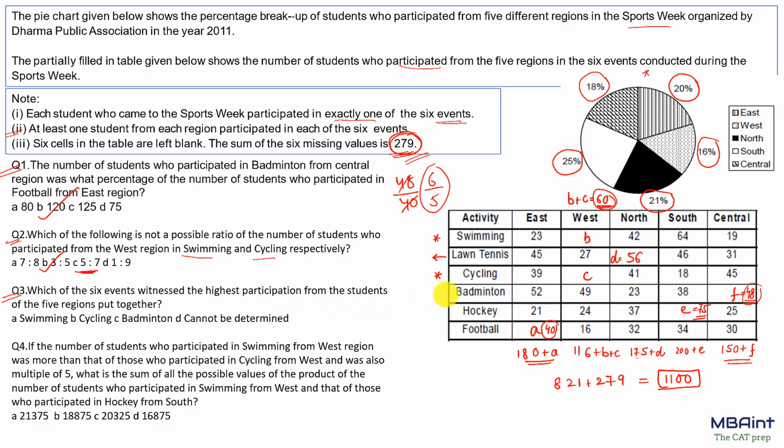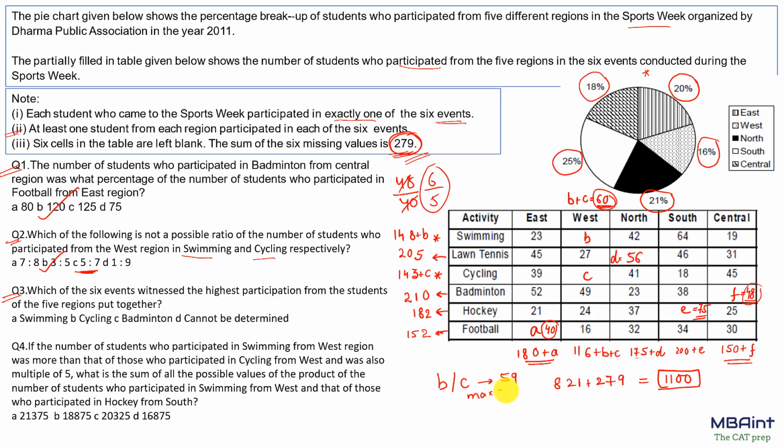But let's try to answer the question. Let's try to find these values and see what the possible values, or the range of values, for swimming and cycling could be. Now if we sum this up, we'll get values like this, but we cannot find the exact value of B and C, so we'll write 148 plus B and 143 plus C. Now we need to find which will have the highest value. Now, what can be the maximum value of B or C? What would be the maximum value of this?